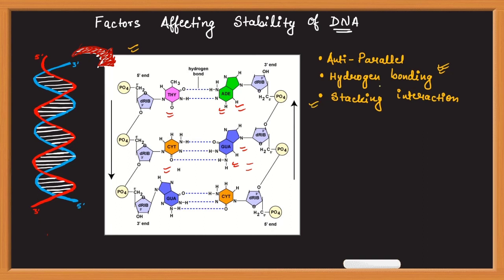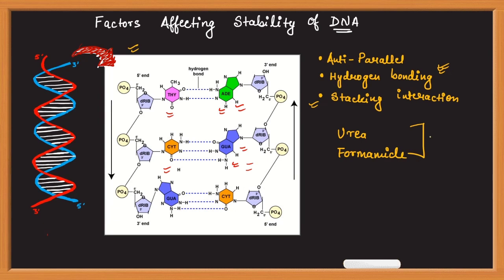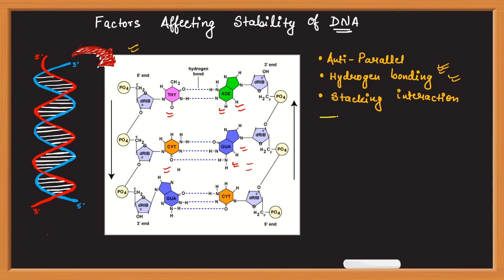So during one experiment, when people treated nucleic acid with urea and formamide, okay, these two are the denaturants, they found that both the strands of nucleic acid were still kind of interacting with each other. So they thought that there might be some other interactions apart from hydrogen bonding that was stabilizing the DNA, and then there was discovery of stacking interaction between both the strands of DNA. So stacking interaction includes hydrophobic interaction.